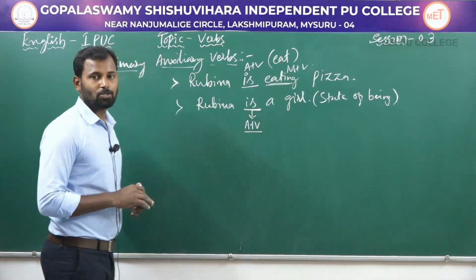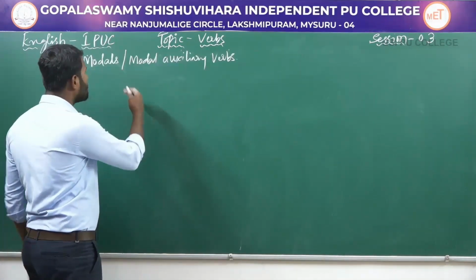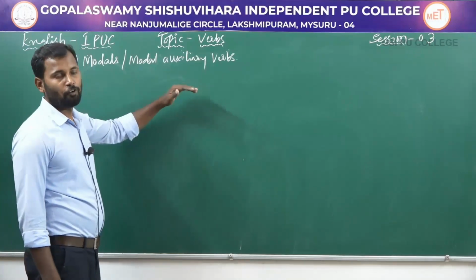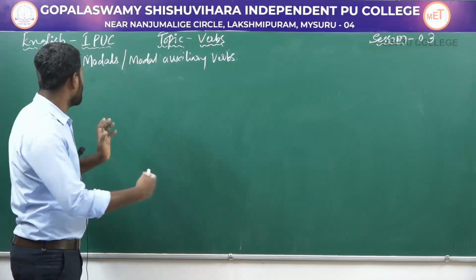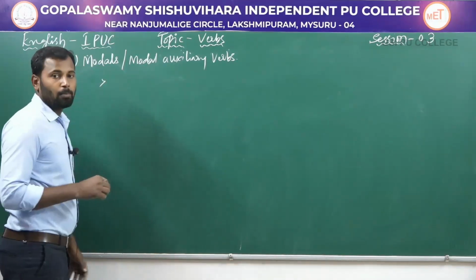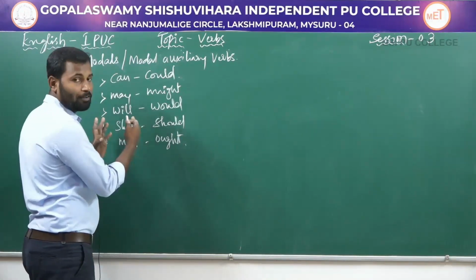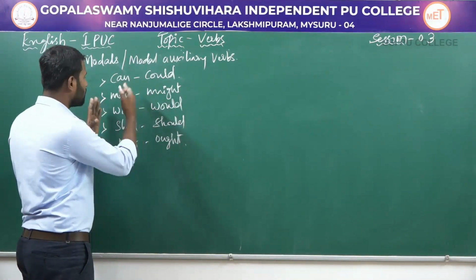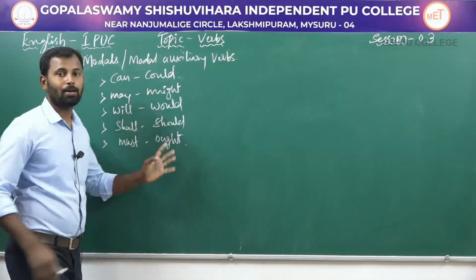Now let us move on to the next one, modal auxiliary verbs. Modal auxiliary verbs are also called modals. So let's now see what the modal auxiliary verbs are. Here you can see modal auxiliary verbs like can, could, may, might, will, would, shall, should, must and ought.